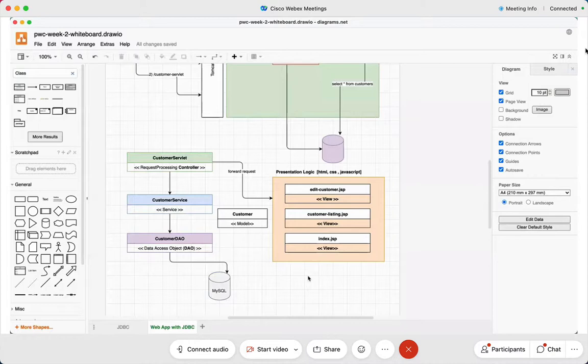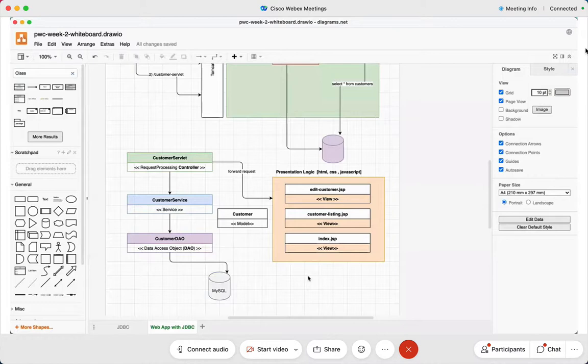Needless to say, you've got customer servlet, customer service, customer DAO. You will have product servlet, product service, product DAO. You will have invoice servlet, invoice service, invoice DAO. You will have supplier servlet, supplier service, and supplier DAO. I hope this point is clear. You've got a large application, a trading application, in which you will have respective servlets and services and DAO classes. Is this very clear?